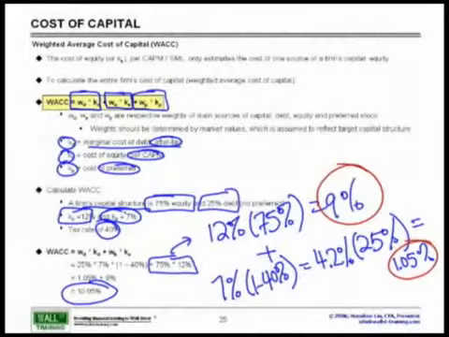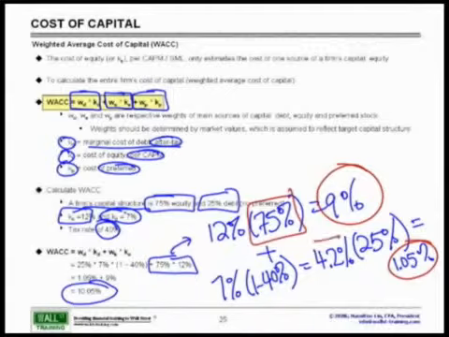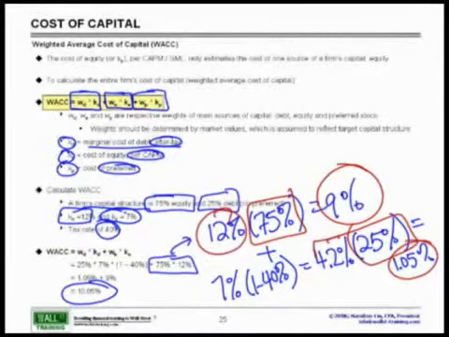So when you look at it from that aspect, all we're doing is taking the respective weights and multiplying it by the actual cost of each of those sources of capital. And that is how you calculate the weighted average cost of capital.